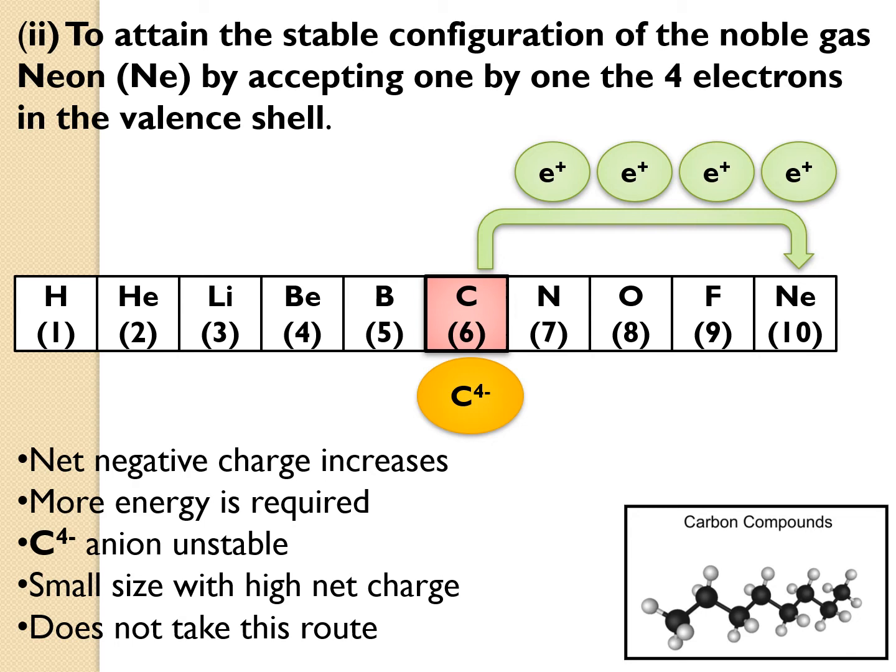Why? Because the size of the carbon is small and the charge on it is a big charge, that is 4 negative charge, and that is why it makes the carbon anion unstable in nature, and therefore it does not take this route either. Though it is attaining the electronic configuration of 10, that is the noble gas, it is still unstable in nature, and that is why this step of attaining the configuration is also not possible for carbon.